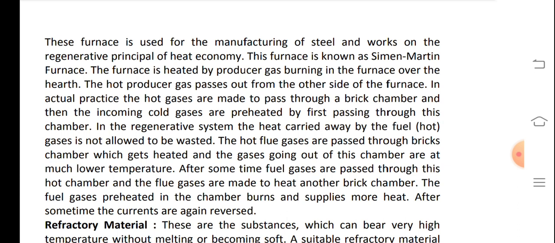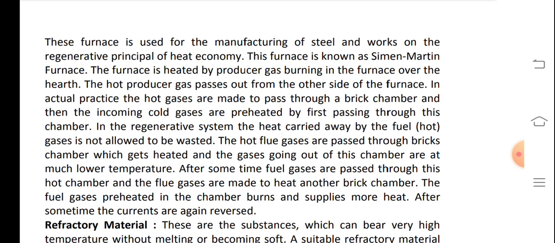In actual practice, the hot gases are made to pass through a brick chamber and then the incoming cold gases are preheated by first passing through this chamber. In the regenerative system, the heat carried away by the fuel gases is not allowed to be wasted.